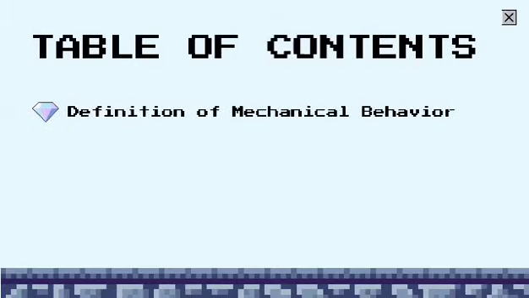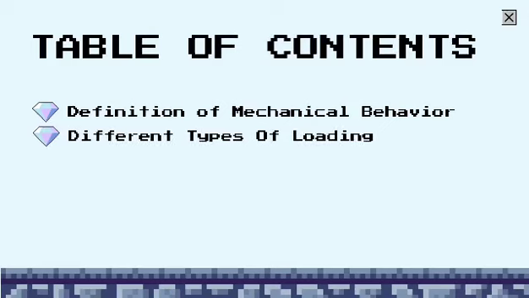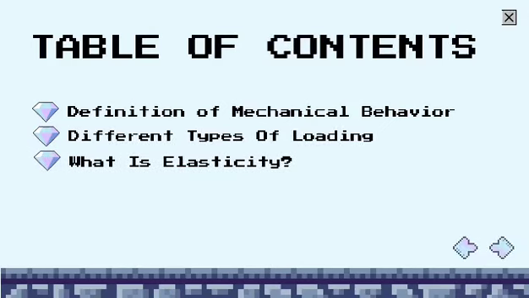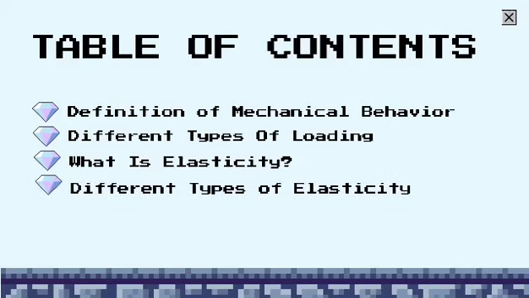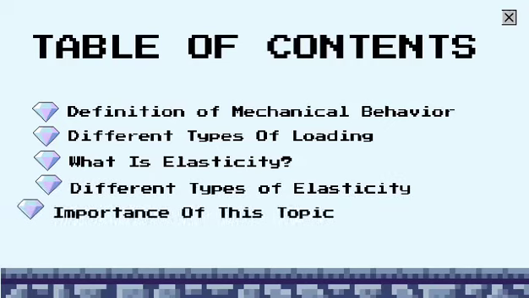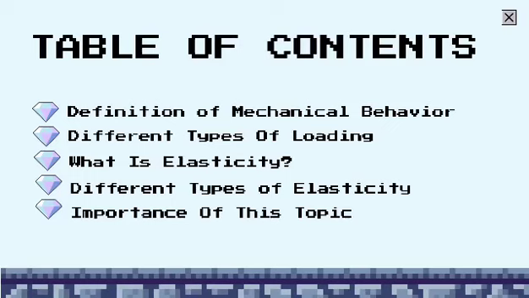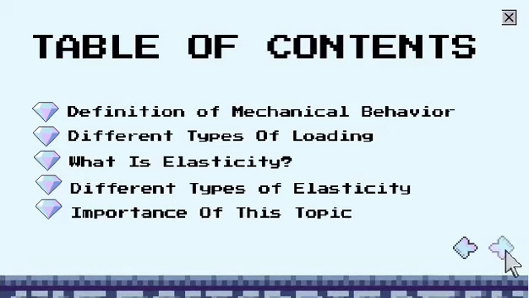Here's the content of today's topic. Definition of mechanical behaviour. Different types of loading. What is elasticity? Different types of elasticity. And importance of the topic. Now let's proceed.